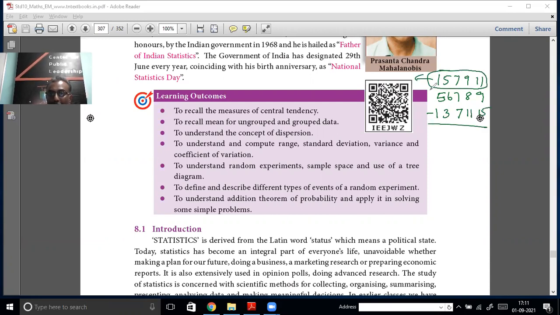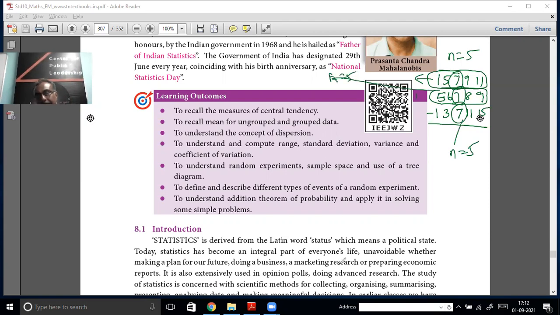This is one data set. What is the average of that? 7. How many elements are there? 5 elements. What is the average of this data set? That is also 7. What is the average of this data set? That is also 7. How many elements are there in each data set? This one also has 5 elements, and this one also has 5 elements only.